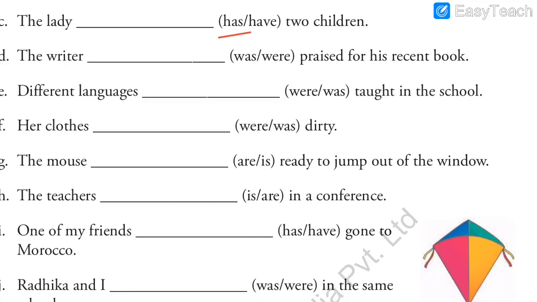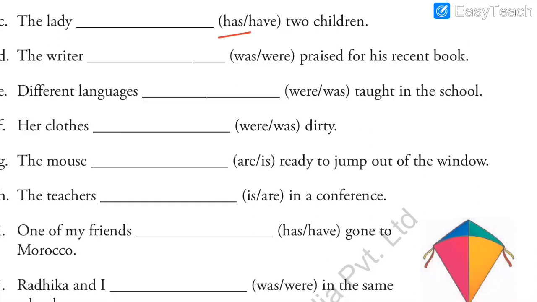Next, the writer dash praised for his recent book. So the writer, again you see, the article "the" indicates it is only about one person. The writer means only one writer. So again we have to write a singular subject.